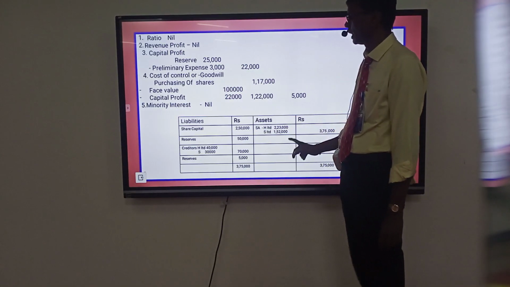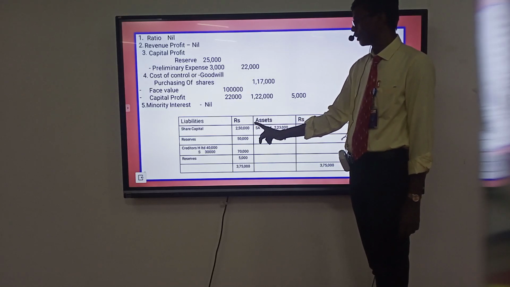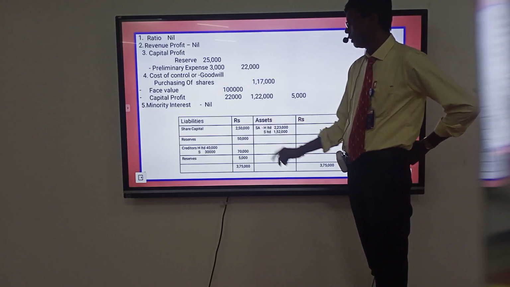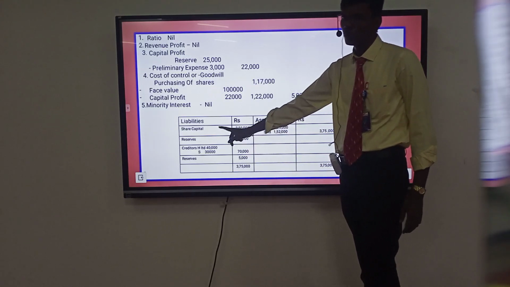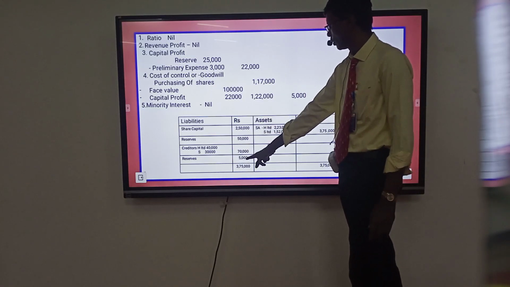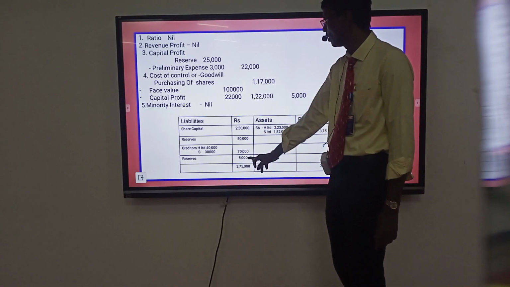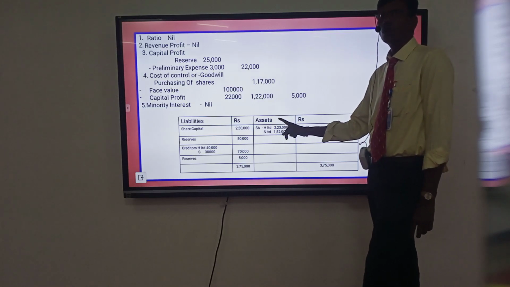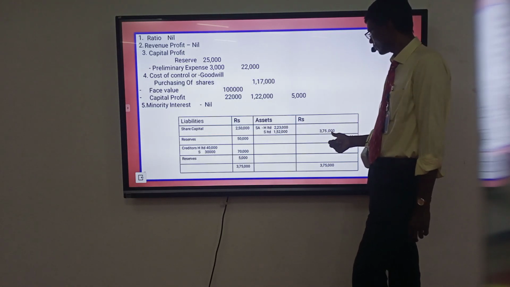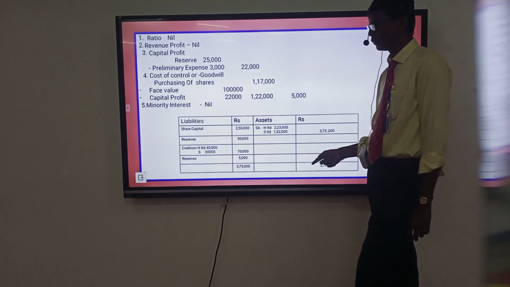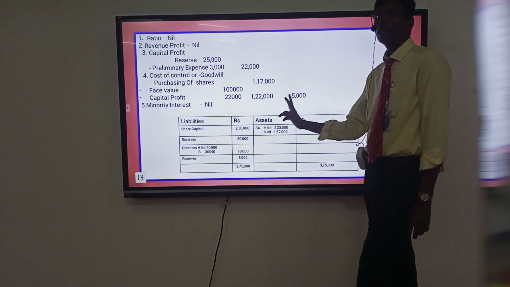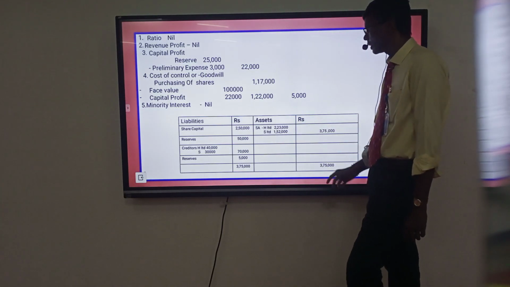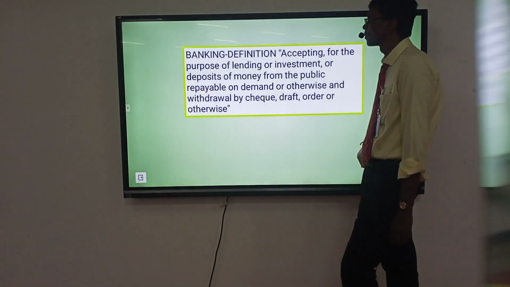Revised consolidated balance sheet. Share capital 2,50,000, reserve 50,000, creditors of holding company and subsidiary company totally 70,000, reserve 5,000. Assets: sundry assets of holding company and subsidiary company totally 3,75,000. Balance sheet total of liabilities and assets 3,75,000.